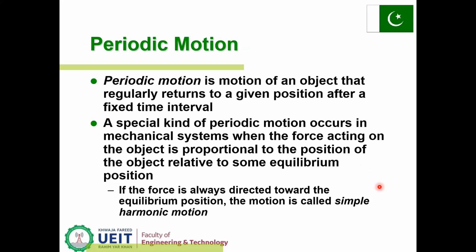A special kind of periodic motion occurs in a mechanical system when the force acting on the object is proportional to the position of the object relative to some equilibrium position. You have learned before that there is an equilibrium position and the maximum displacement, so recall those terminologies again. And if the force is always directed towards the equilibrium position, the motion is called simple harmonic.